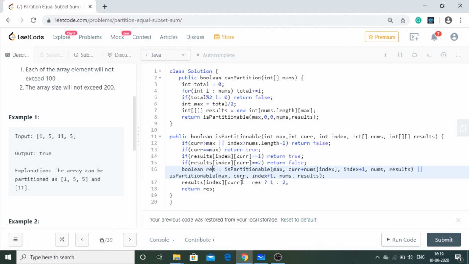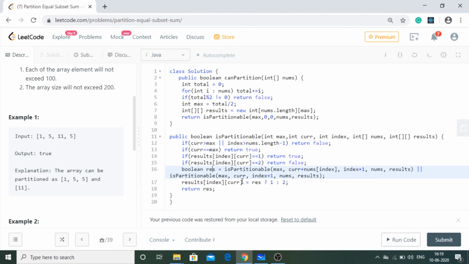The res variable is of boolean data type, and that is why it is going to store whether it is true or whether it is false. So next we move ahead. result[index][current] is equal to res. If the value of res is true, then we are going to put the value 1, and if the value of res is false, then we are going to put the value 2, right? We have that in mind.